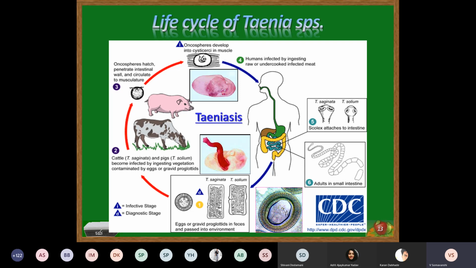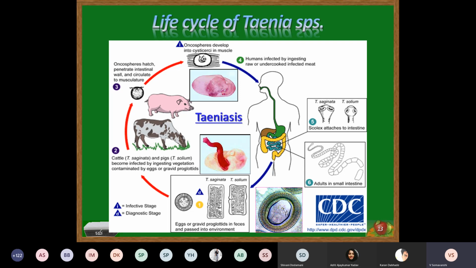The hexacanth egg's outer striated embryophore is destroyed in the duodenum, and the oncosphere is released into the intestine. The oncosphere is the ovum containing 3 pairs of hooklets. With the help of the hooklets, it attaches to the intestinal wall, penetrates the intestinal mucosa, enters the portal circulation or the mesenteric lymphatics, comes into the general circulation, and is carried to the different muscular organs.